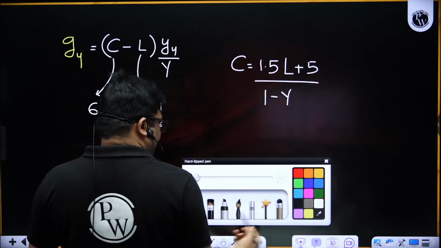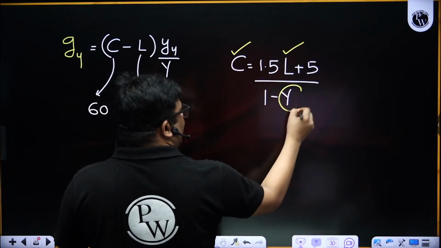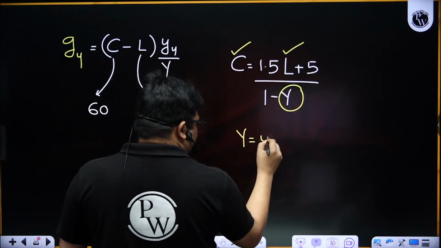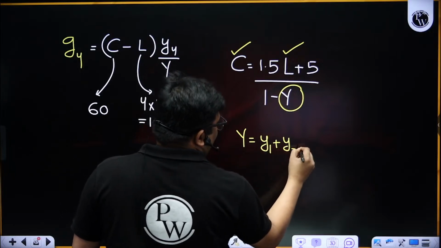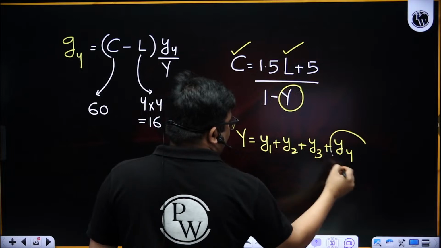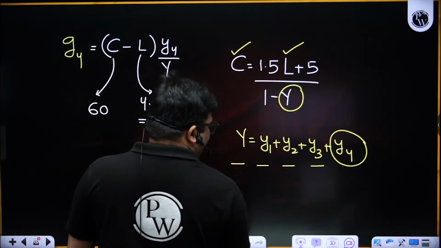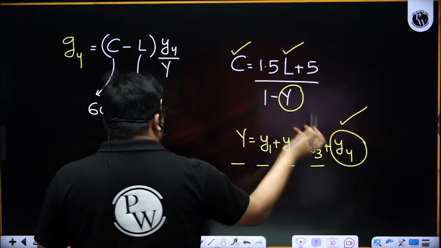Since you know C and L, you can find Y from here. Y is also equal to Y1 plus Y2 plus Y3 plus Y4. Information is given for Y1, Y2, Y3, and you have found Y, so you can find Y4 and then solve this equation.